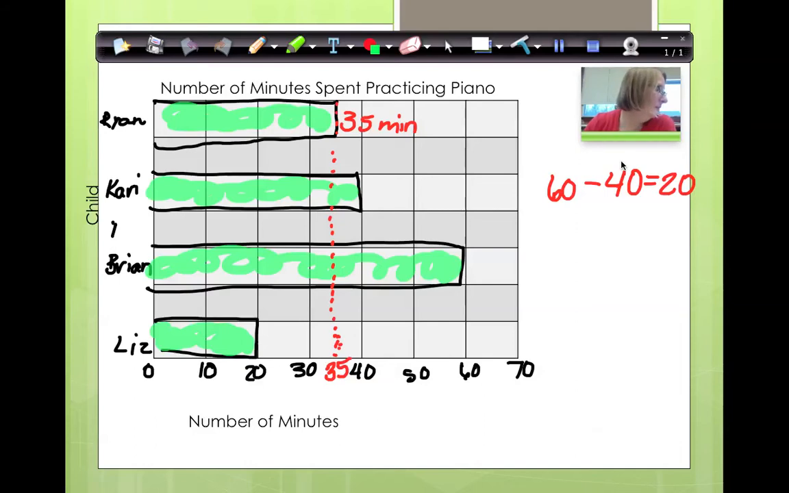Okay, now, write me a number sentence to show how many total minutes Carrie and Liz spent practicing. So I'm looking at Carrie, I'm looking at Liz. Well, Liz practiced 20 minutes. Carrie practiced 40 minutes. 20 plus 40 is 60 minutes, so 1 hour.